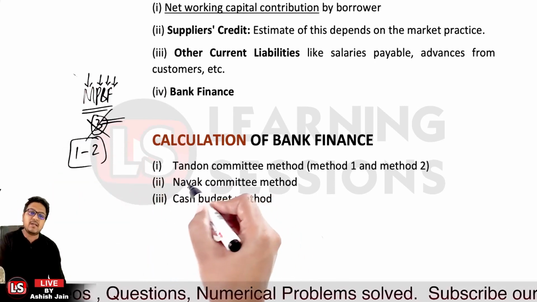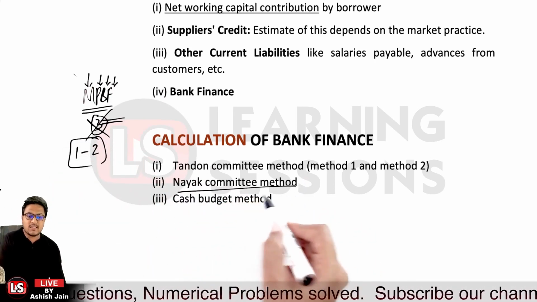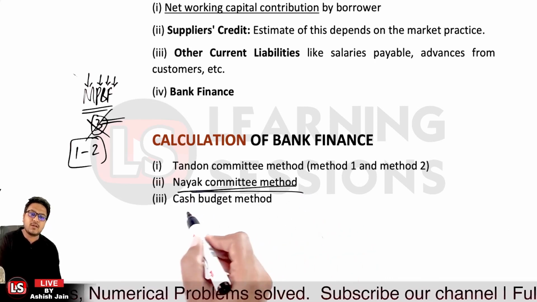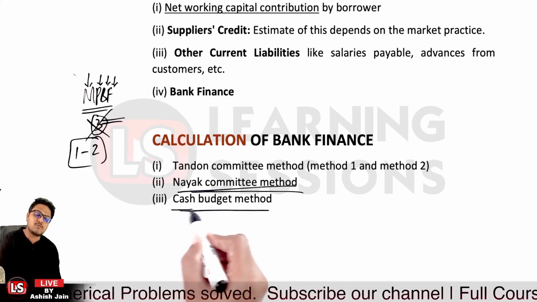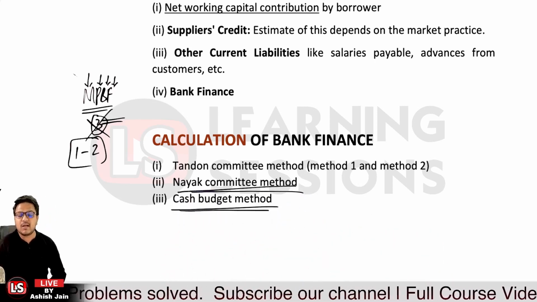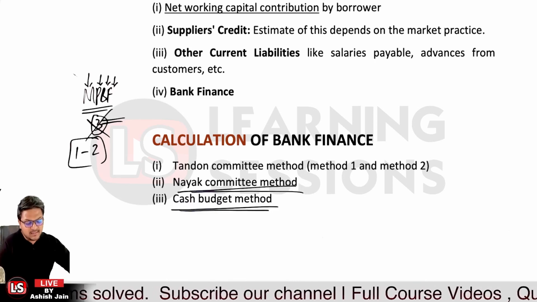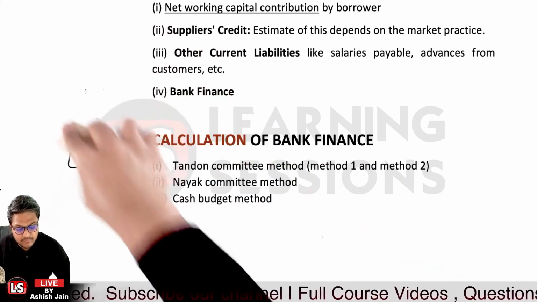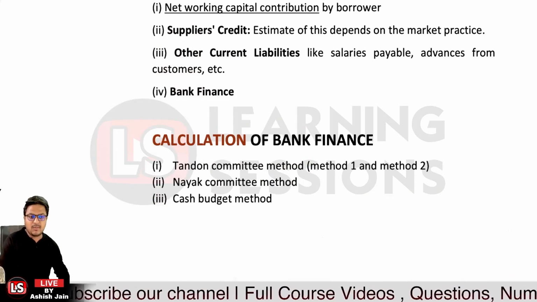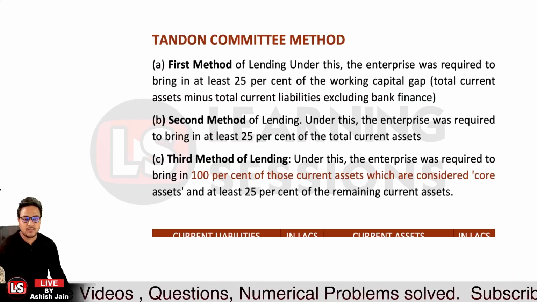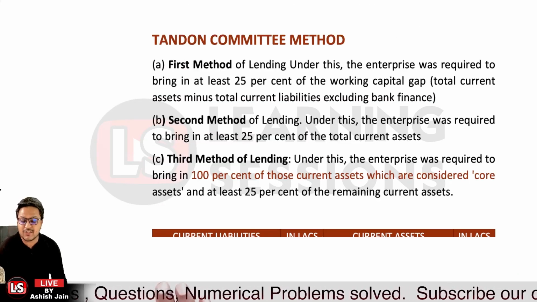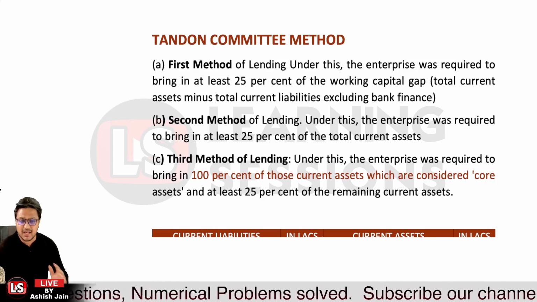Okay, and the other one is the Nayak committee method, that is the projected annual turnover method, and the third one is the cash budget method, which is useful for seasonal industry. So we will be discussing these three methods in detail. Okay, now let's jump to these three methods. So this is the Tandon committee method, that is the maximum permissible bank finance.